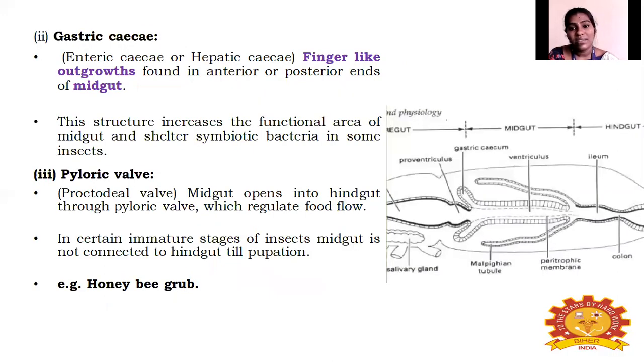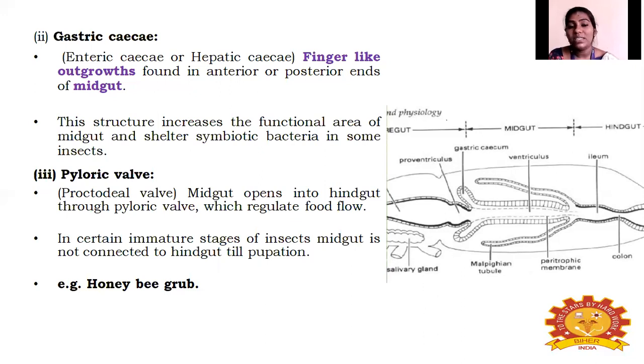Next is gastric caeca. Here at the starting point of the midgut, the gastric caeca is also called enteric caeca or hepatic caeca. Remember, it is also called enteric caeca or hepatic caeca. You can just remember it as a finger-like growth, which is found in the anterior. Sometimes in some insects, it will be present in the posterior end of the midgut. It will be present in the midgut either in the posterior or in the anterior.